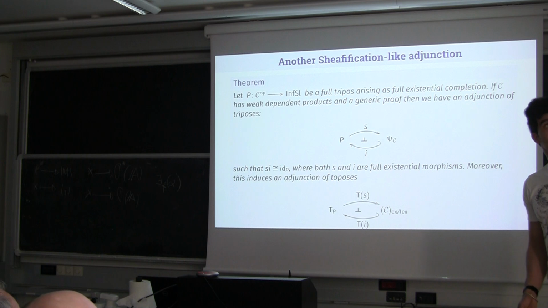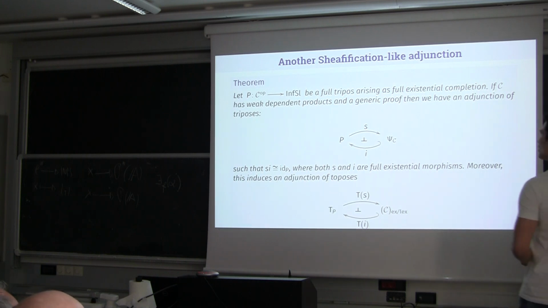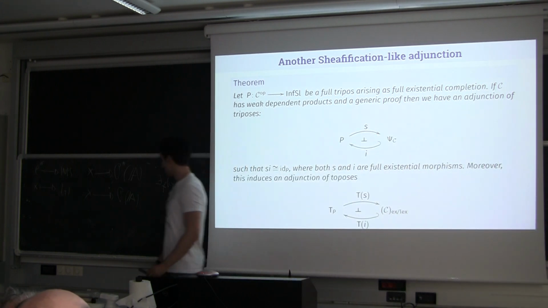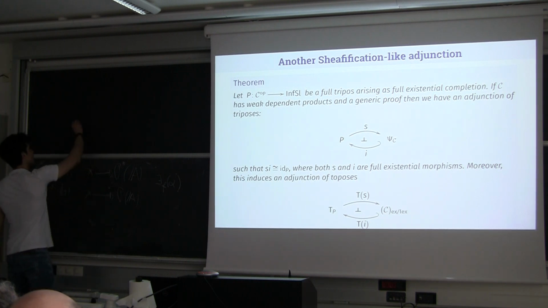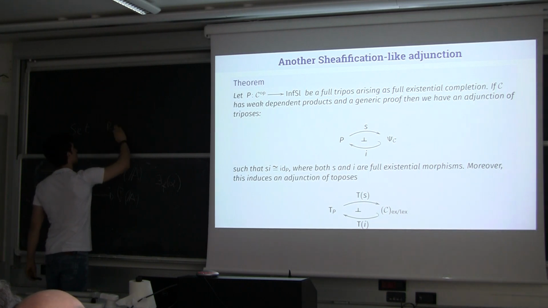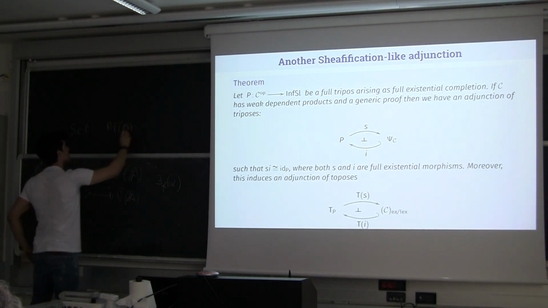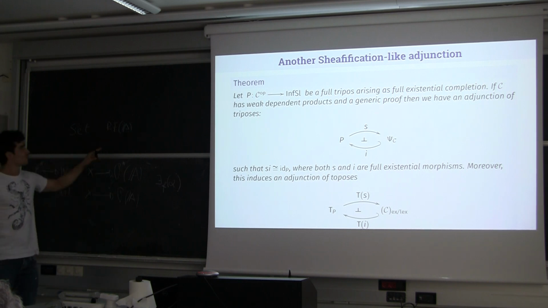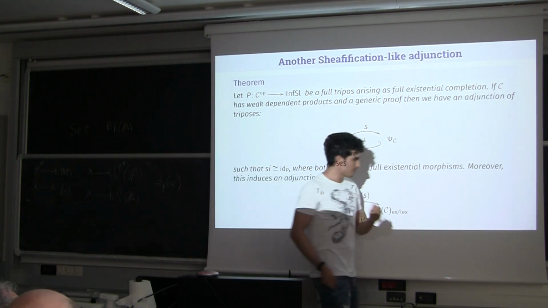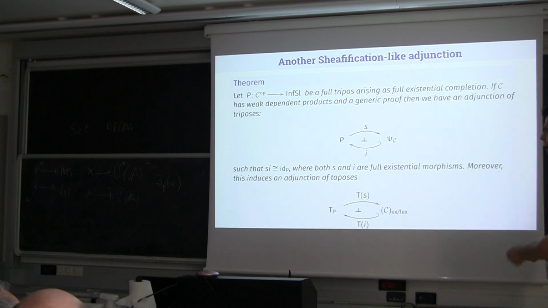Now, I have the time for just one extra sheafification-like adjunction. And well, we know that for realizability toposes, the category of Set can be presented as a category of sheaves for the realizability topos. But the problem is that, more generally, are we able to find a connection between the base category of a tripos and the tripos to topos construction of this tripos?